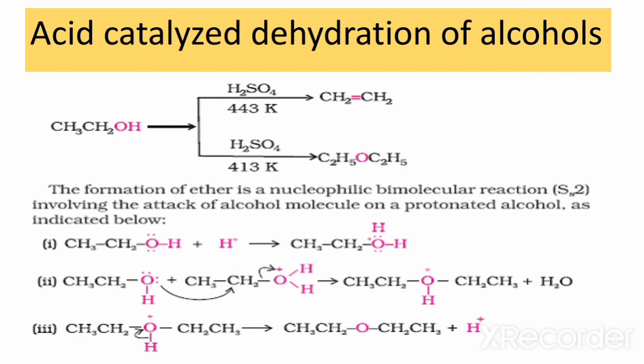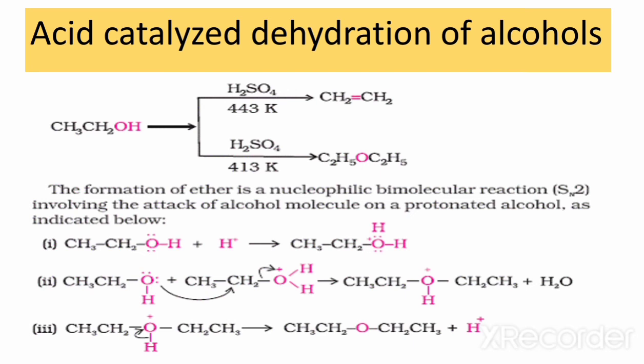So below is the mechanism and the steps of the formation of ether. Firstly, when the alcohol reacts with the proton of acid, this proton will attach to the oxygen and form an intermediate, that is a temporary intermediate, and then it will form a water molecule.